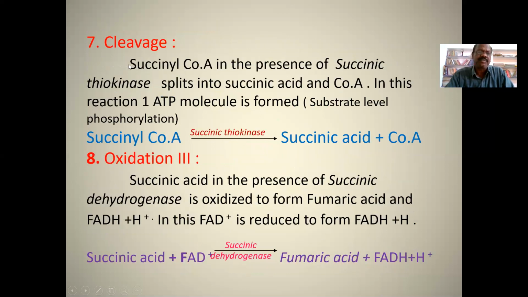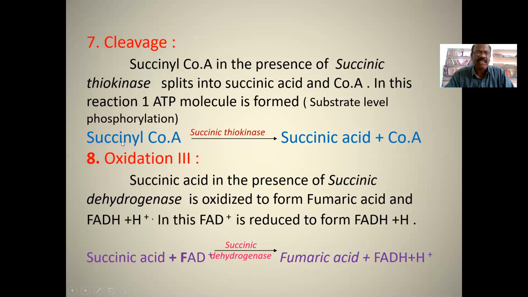Next reaction, cleavage. Cleavage is splitting of substrate molecules. Succinyl coenzyme A, in the presence of succinic thiokinase, splits into succinic acid and coenzyme A. In this reaction, one ATP molecule is formed.